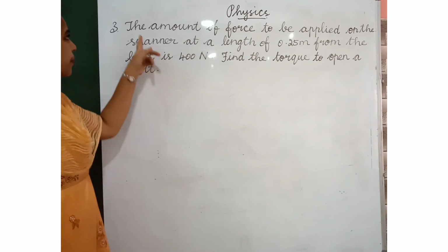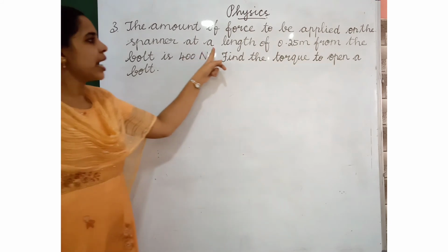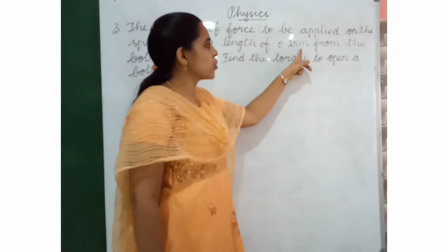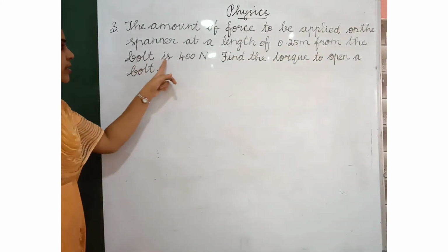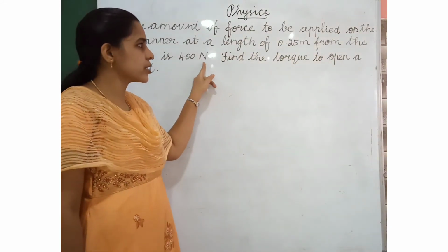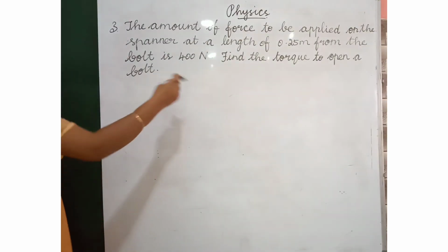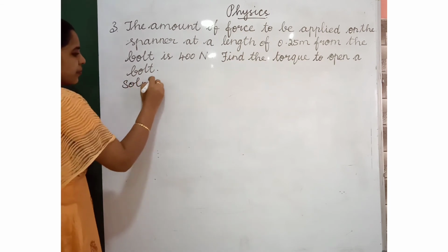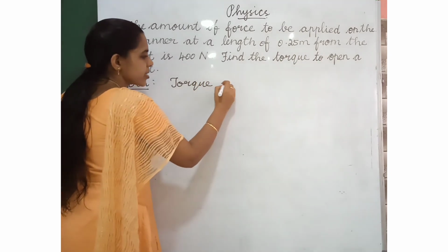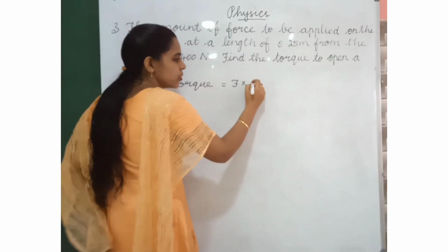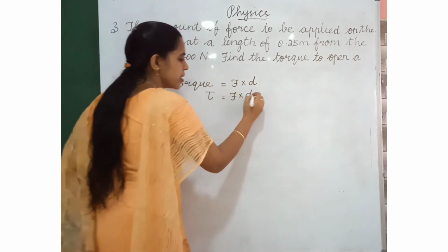Listen, the next question. The amount of force to be applied on the spanner at a length of 0.25 meter. This is the length, distance, from the bolt is 400 Newton. This is force. Find the torque to open a bolt. We have to find the torque. What is the formula for torque? Torque is equal to force into distance, or tau is equal to force into distance.